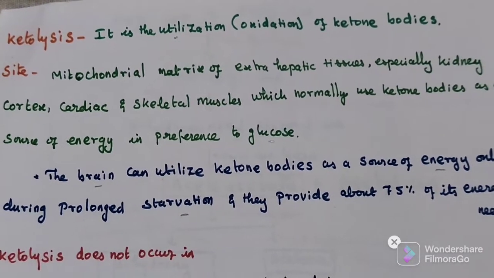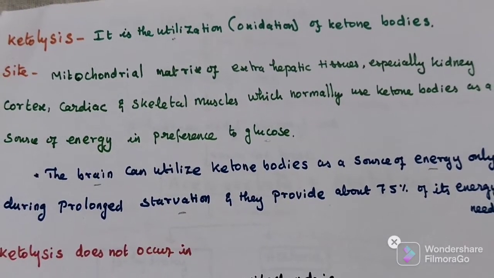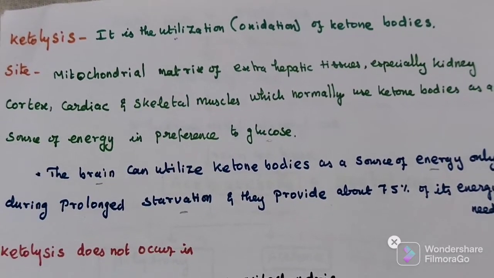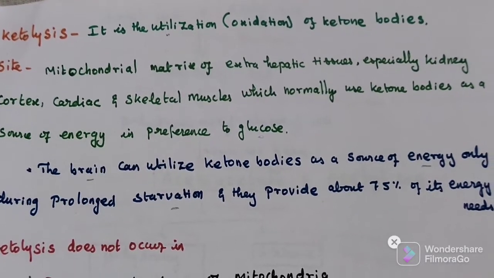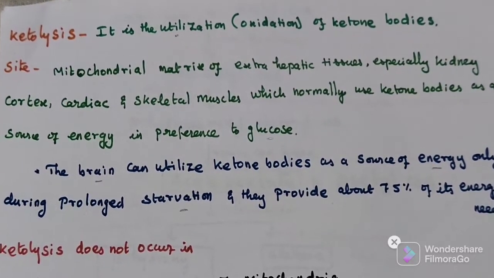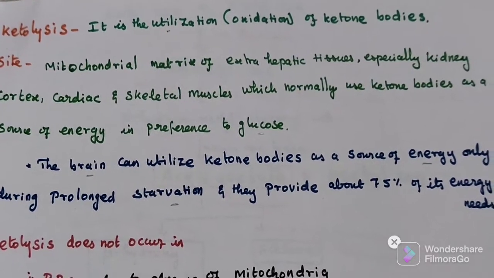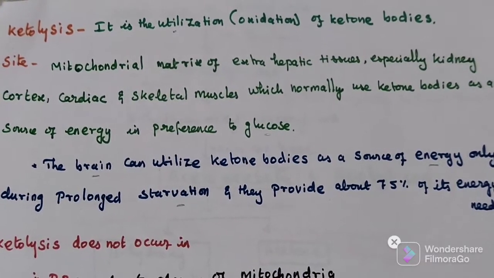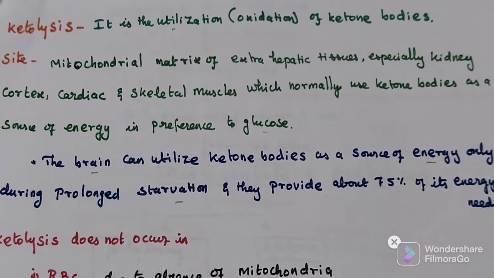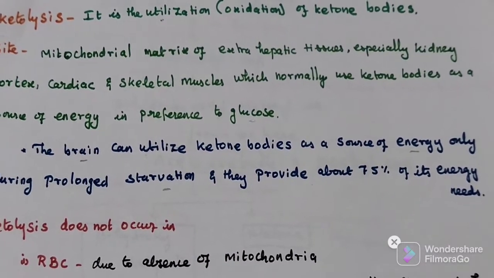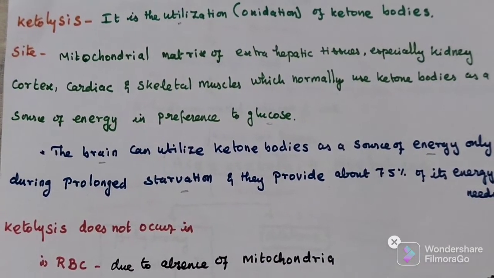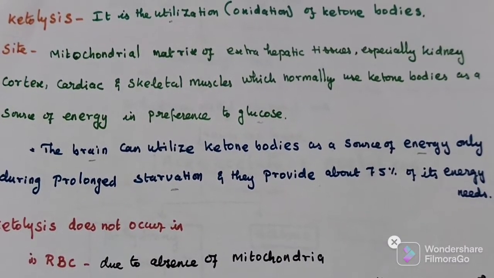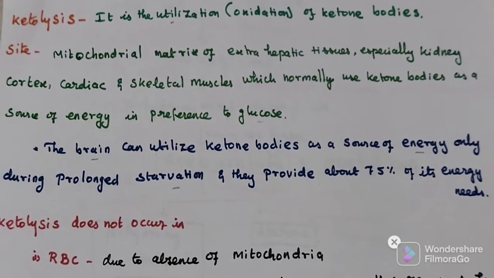Now coming to ketolysis. What is ketolysis? Utilization of ketone bodies. Where does it occur? In the mitochondrial matrix of extrahepatic tissue, especially the kidney cortex, cardiac and skeletal muscles, which normally utilize the ketone bodies as a source of energy. Our brain can also utilize the ketone bodies as a source of energy, only in the condition of prolonged starvation. They provide 75% of energy if needed.